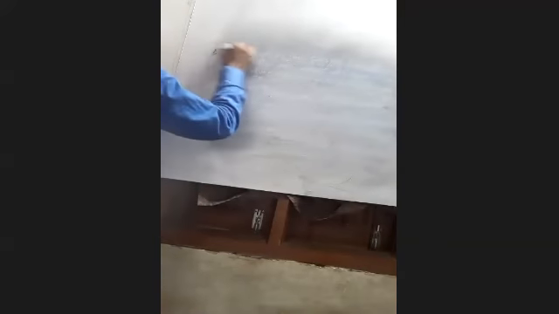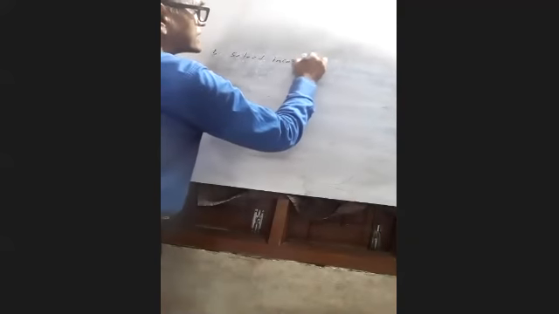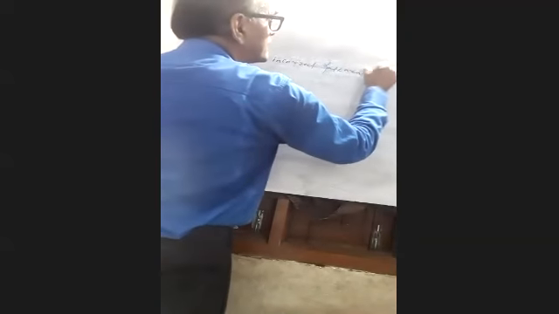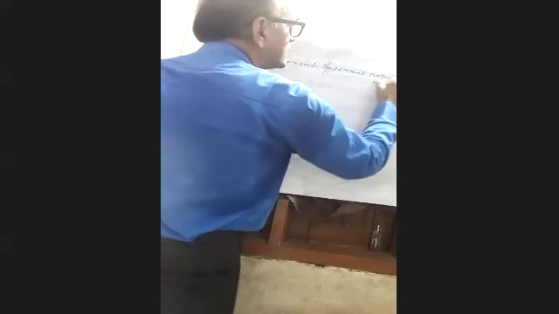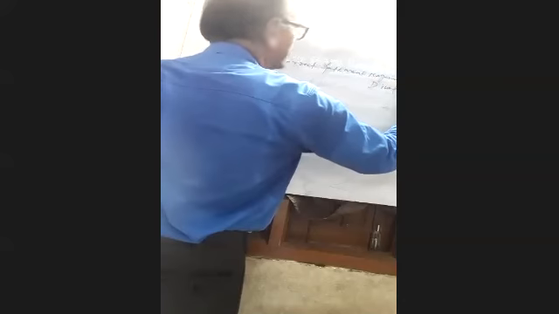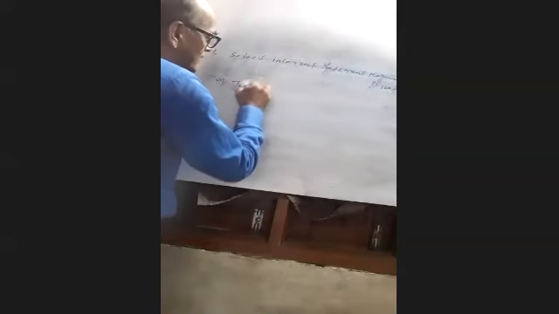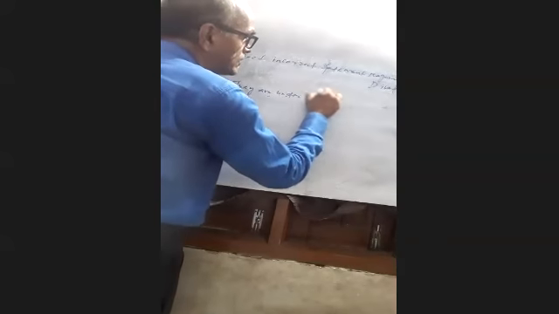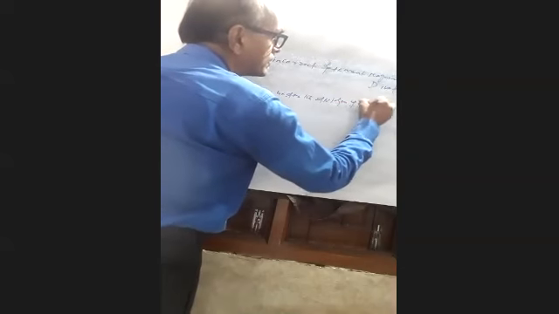Okay, the last question, students. Question number 5. Select the incorrect statement regarding dinoflagellates. A: they are under the division Pyrophyta. B: their cell plates are made up of cellulose.